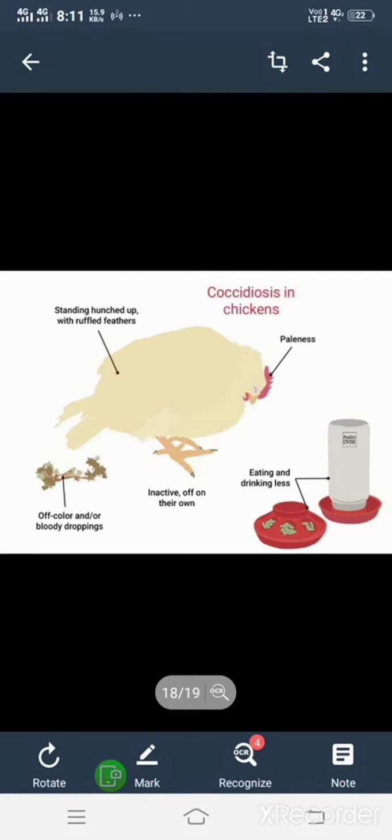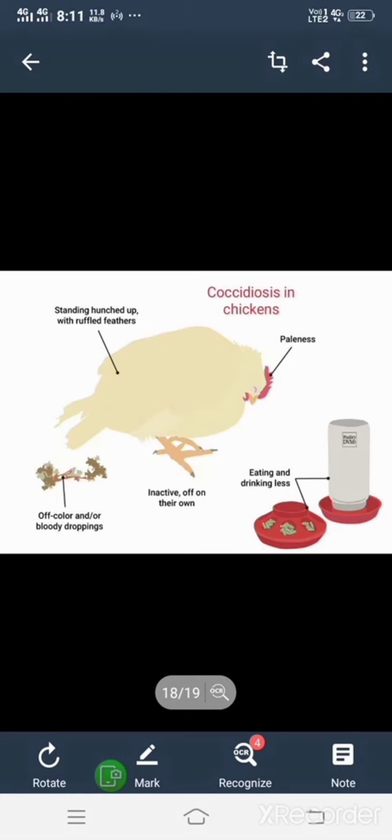The spread of this disease is mostly with fecal material. It is transmitted from the contaminated fowl to the healthy ones, and the symptoms can be seen, especially the intestine is affected in this disease.